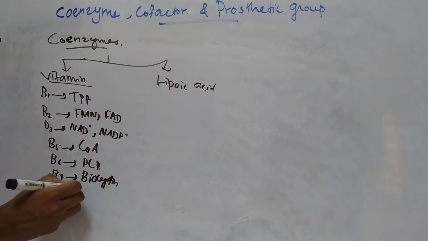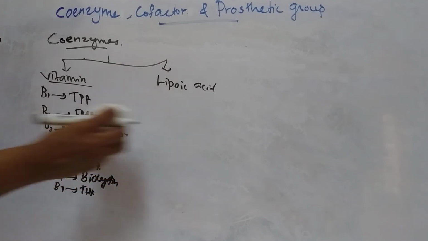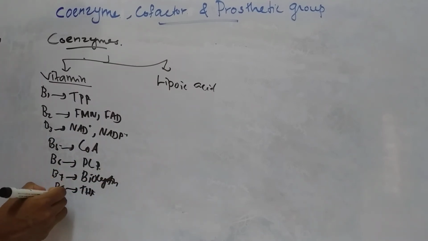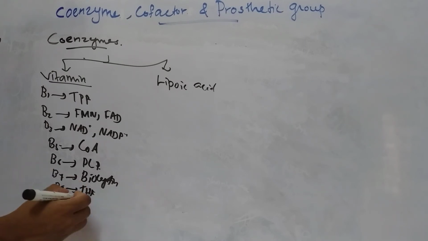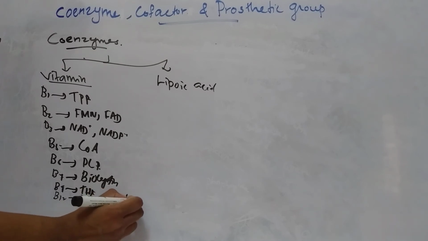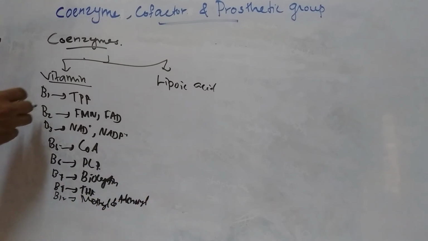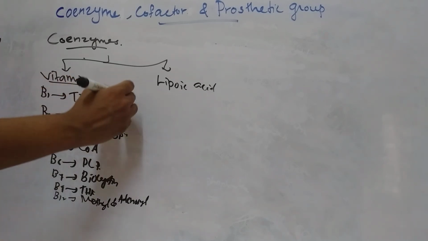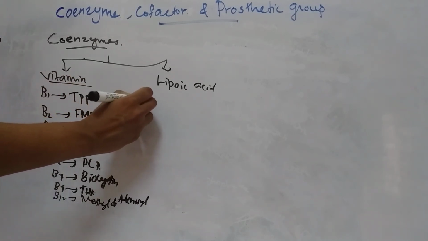B9 is tetrahydrofolate. Then B12, the coenzymes are methylcobalamin and adenosyl cobalamin. These are the vitamin derivatives. Then vitamin K acts as a coenzyme for gamma carboxylase.